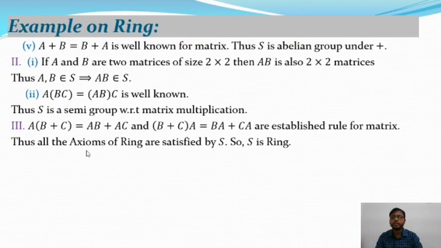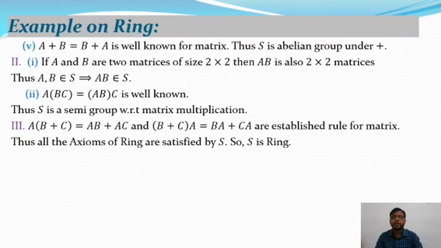and it satisfies the distributive property. That means A dot (B plus C) is equal to A dot B plus A dot C, where A, B, C are three matrices of order 2 cross 2, that means the same order. And (B plus C) dot A is equal to B dot A plus C dot A, as per the established rules for matrices.